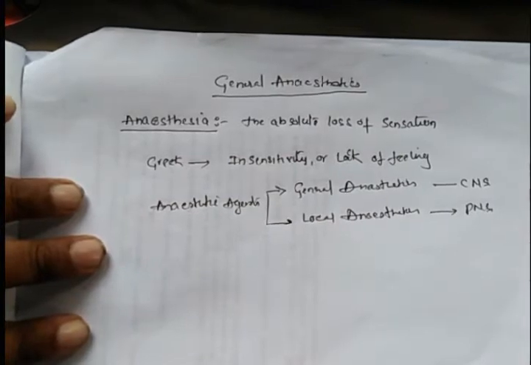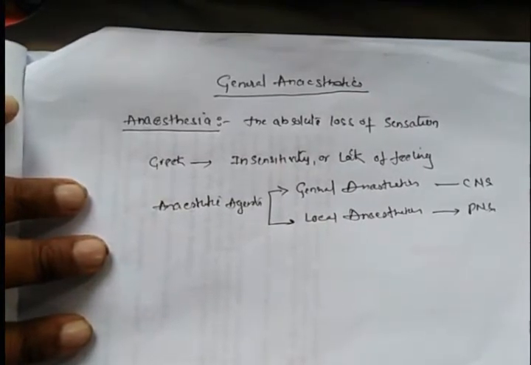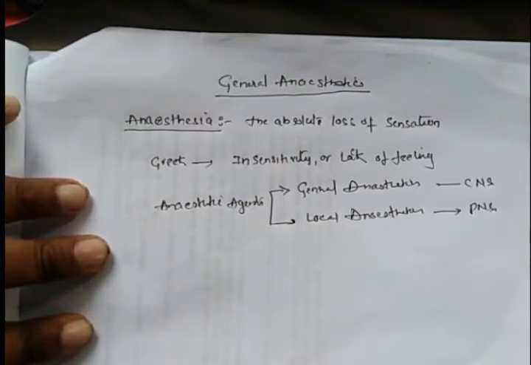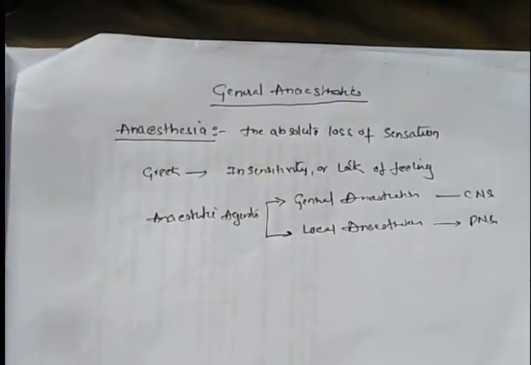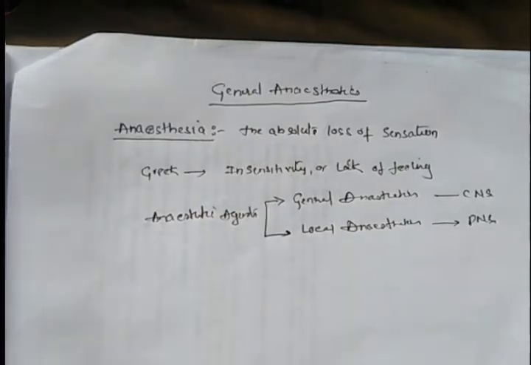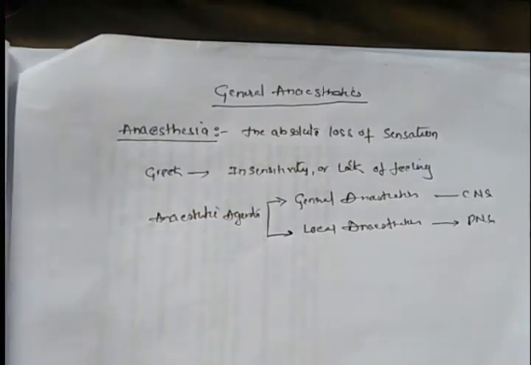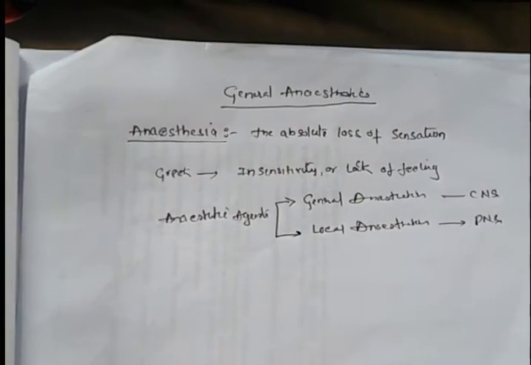General anesthetics are generally used in major surgeries. Local anesthetics are used for minor and small surgeries. This is the introduction to anesthesia. In our syllabus we have general anesthetics only, so there is no need to discuss local anesthetics.